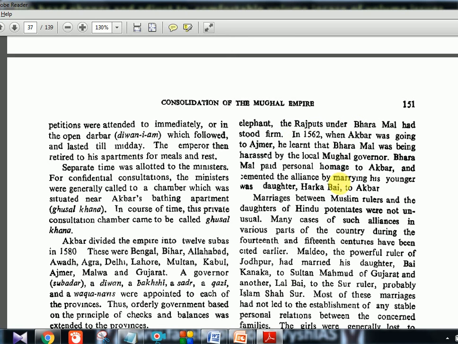Then one matrimonial alliance followed, Harka Bai to Akbar. There are many queens, and you don't have to worry who is who, but this is what happened.